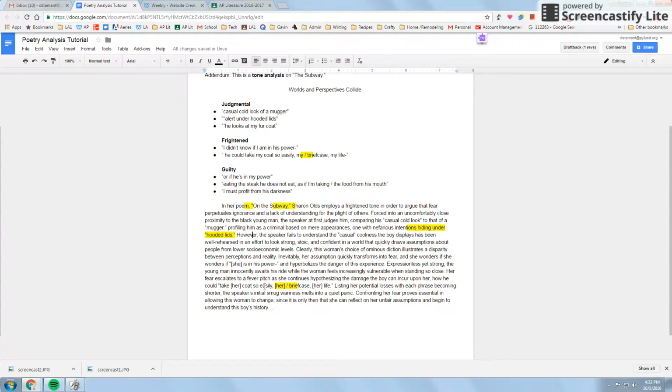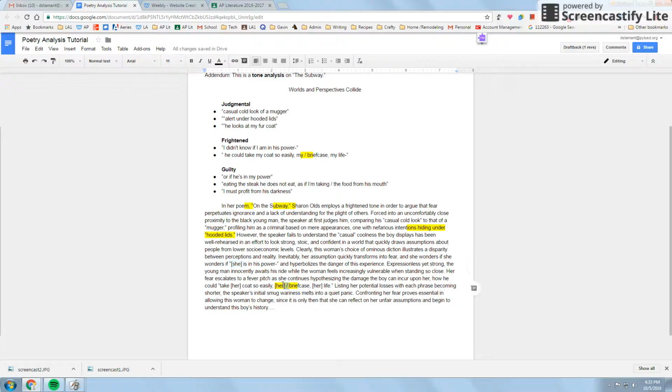Down here, I have this quote: "take her life so easily, her briefcase." I'm sorry, take her coat so easily, her briefcase, her life. Notice that I changed the "her" because I used to have it say "my." We don't want that because it'll be awkward, the blend. So we're going to change words. You put them in brackets when you change the word. Well, this is a substitution. Up here, I do that too.